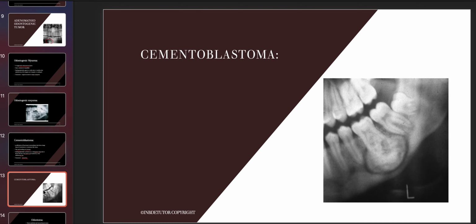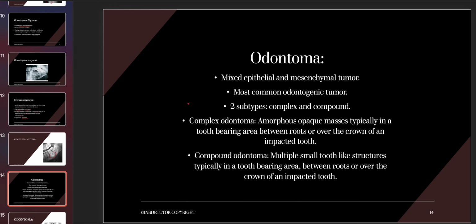And radiographically, we have talked about it is both radiolucent and radio opaque. There is a radiolucent rim that is surrounding this radio opaque mass. Now, the next one we're gonna talk about is odontoma. Odontoma is the most common odontogenic tumor, whereas ameloblastoma is the most common epithelial odontogenic tumor, guys. So there is a little bit difference here, so do not get confused.